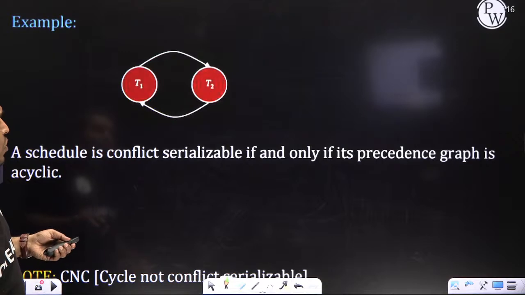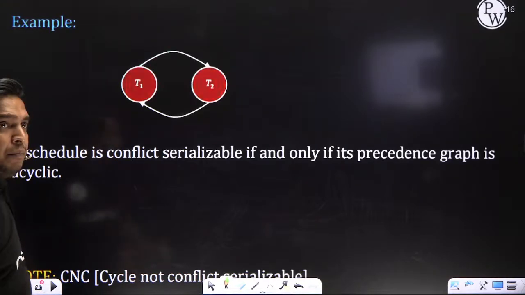Now I am telling what is the meaning of precedence. Please put your pen down. Till now you have to acknowledge only one thing: you know the conflict instruction, yes or no? All clear? What is a conflict instruction?